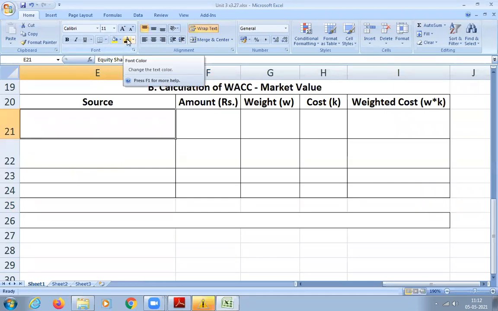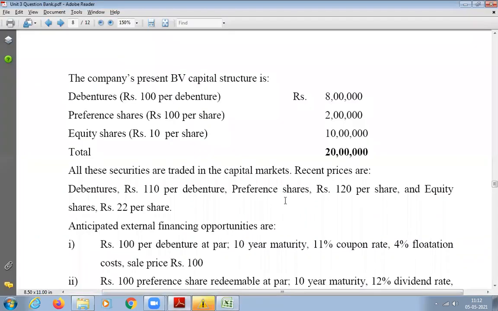So how much is equity now? The number of equity shares will be the same, that is 1 lakh only. But how much is the current market price you will take now? You're going to multiply this 1 lakh shares into the present market price, which is 22.